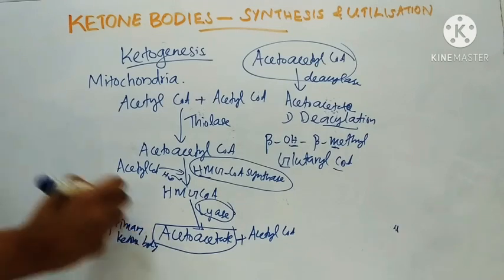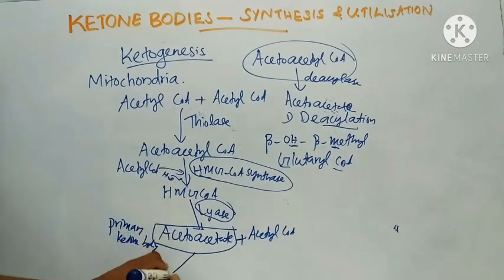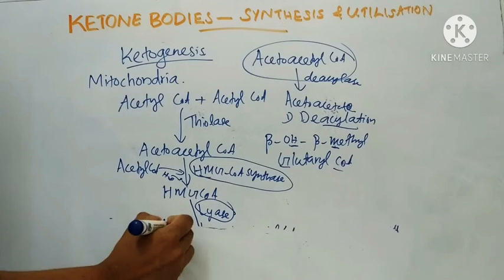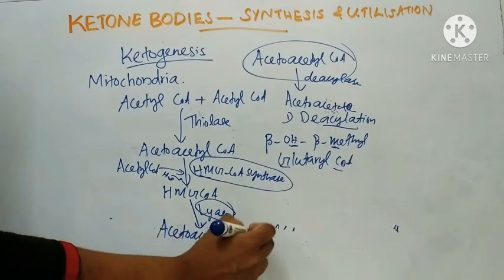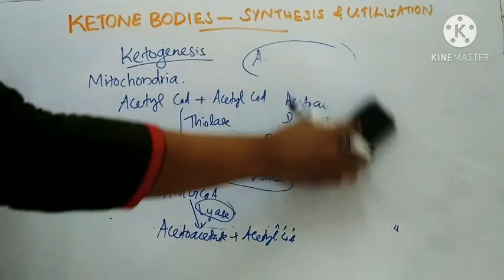Primary ketone body. From acetoacetate, by spontaneous decarboxylation, acetone is formed.